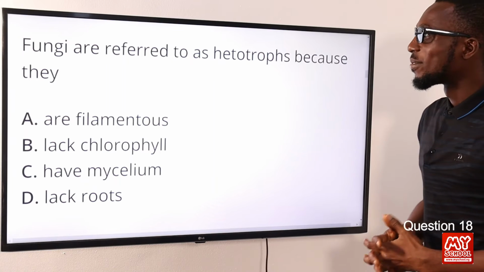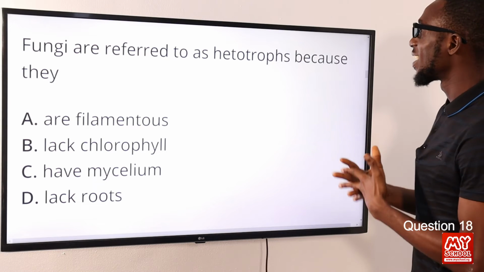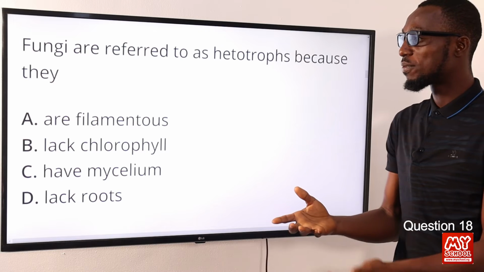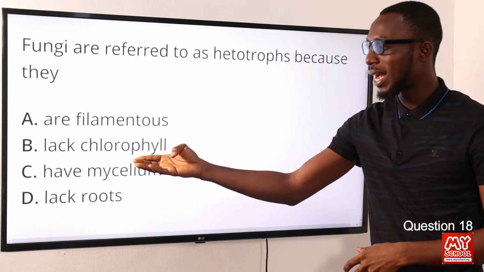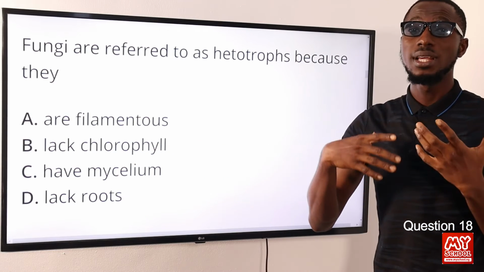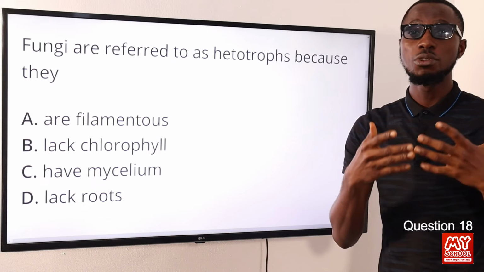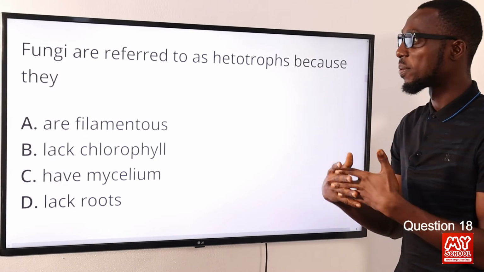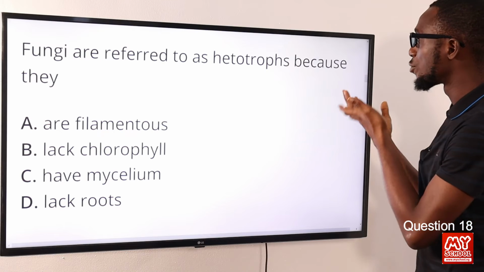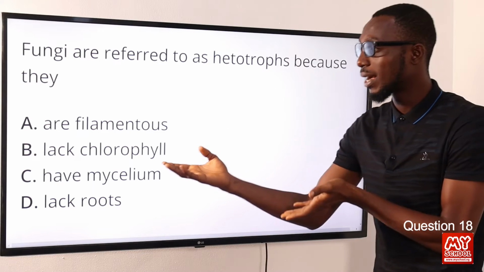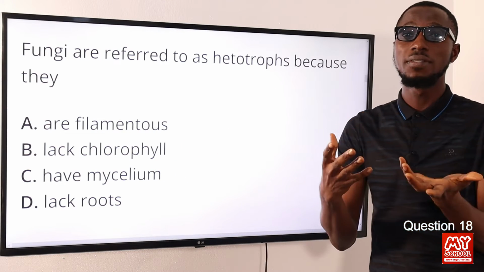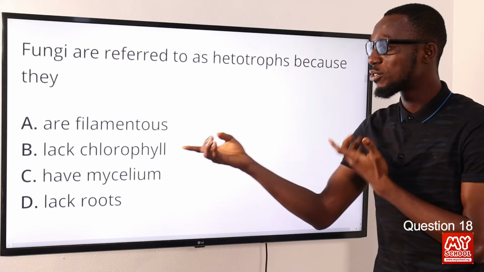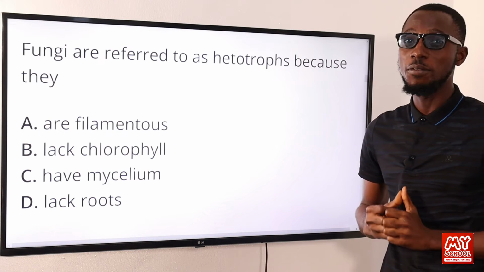Question 18. Fungi are referred to as heterotrophs because they cannot manufacture their own food via photosynthesis because they lack chlorophyll. When you talk about fungi, examples like mushroom, toadstool, bread molds, slime molds, and what have you. So fungi are referred to as heterotrophs because they lack chlorophyll, and most of them are saprophytic in nature. So the correct option is option B due to the lack of chlorophyll for photosynthesis.